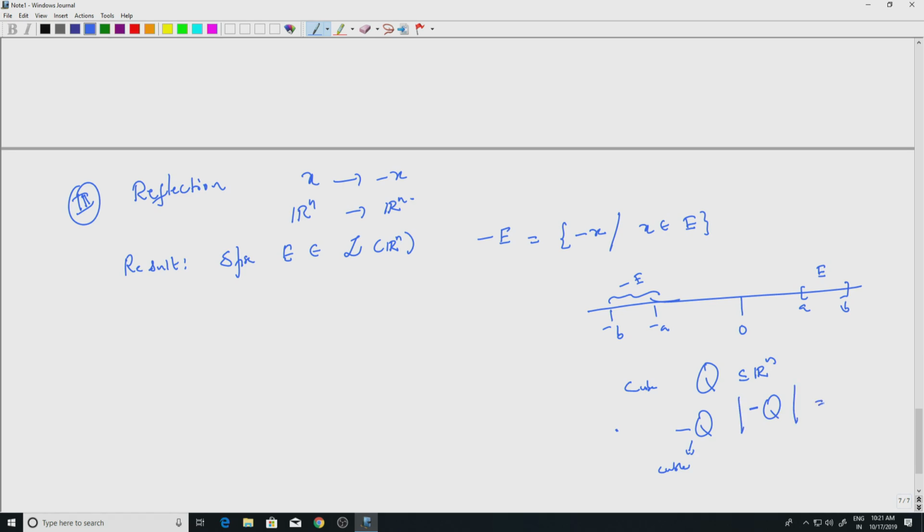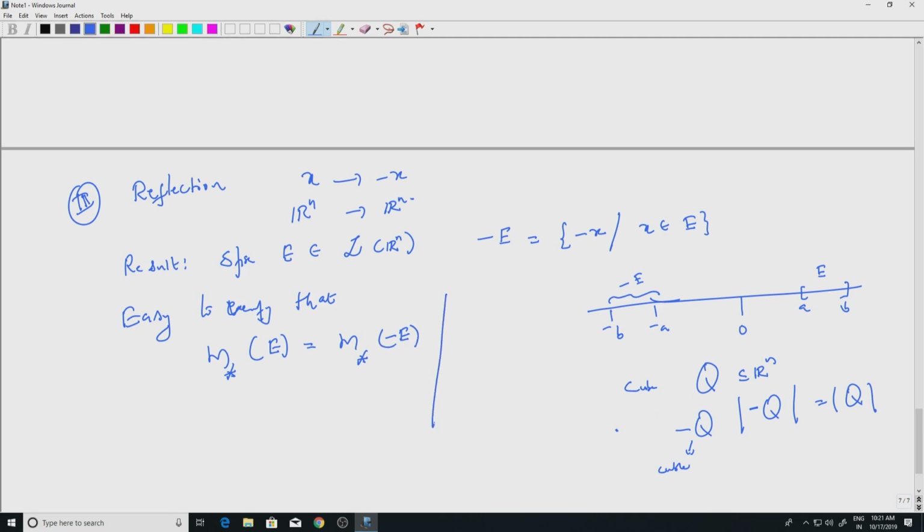So, the volume will be the same, and so m star will respect this. m star will not change when you take the negative of q. So, m star of E and m star of minus E will be the same. Easy to verify. I will leave it to you, easy to verify that m star of E is the same as m star of minus E.